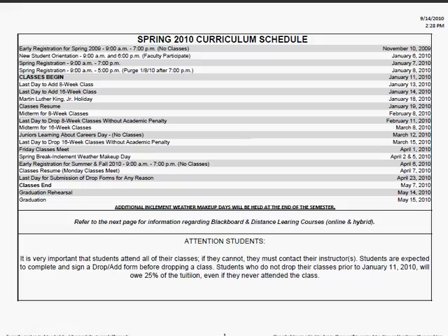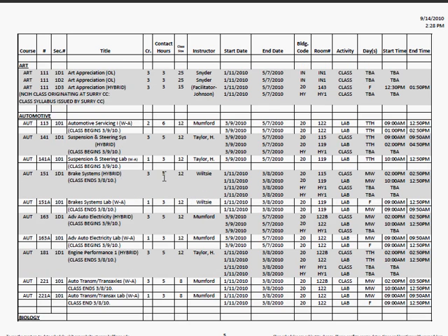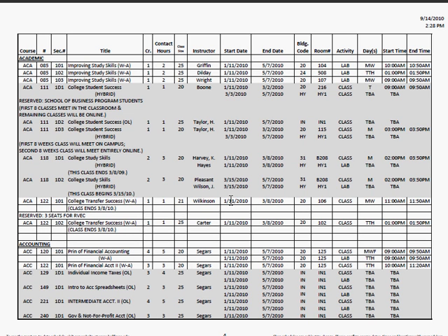Now this is what the schedule looks like. Okay, and notice we're using Spring 2010. Well, there's a reason. The reason is because the Spring 2011 schedule hasn't come out yet. Right? But we're just using it and pretending that it is the Spring 2011 schedule for the purposes of this assignment. As I go through, I will see all these classes listed on this schedule.